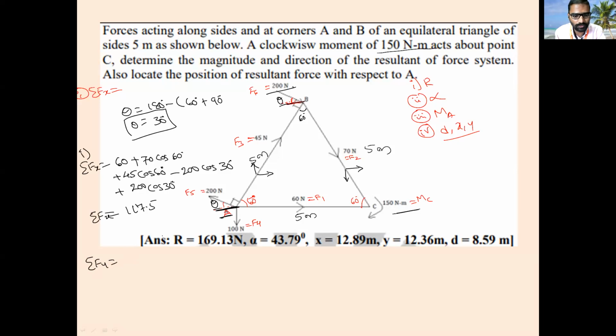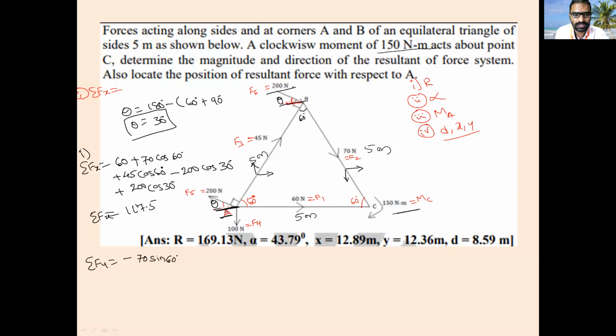So that there will not be confusion for everyone, I am solving sigma fy. Consider the F1 force, is it producing any force in the vertical direction? No, so it will not produce. F2 force is moving in the downward direction. What is the value? Negative. Okay, minus 70 sin 60 degree.